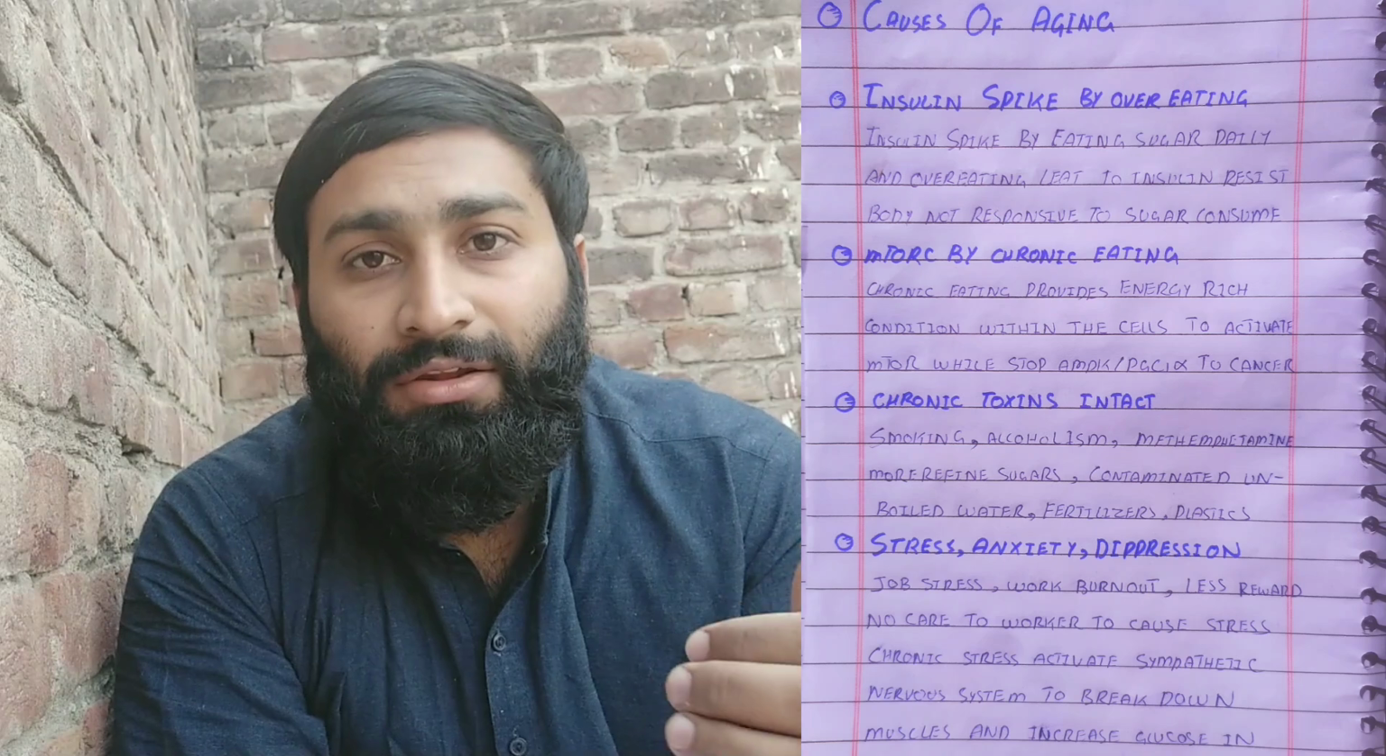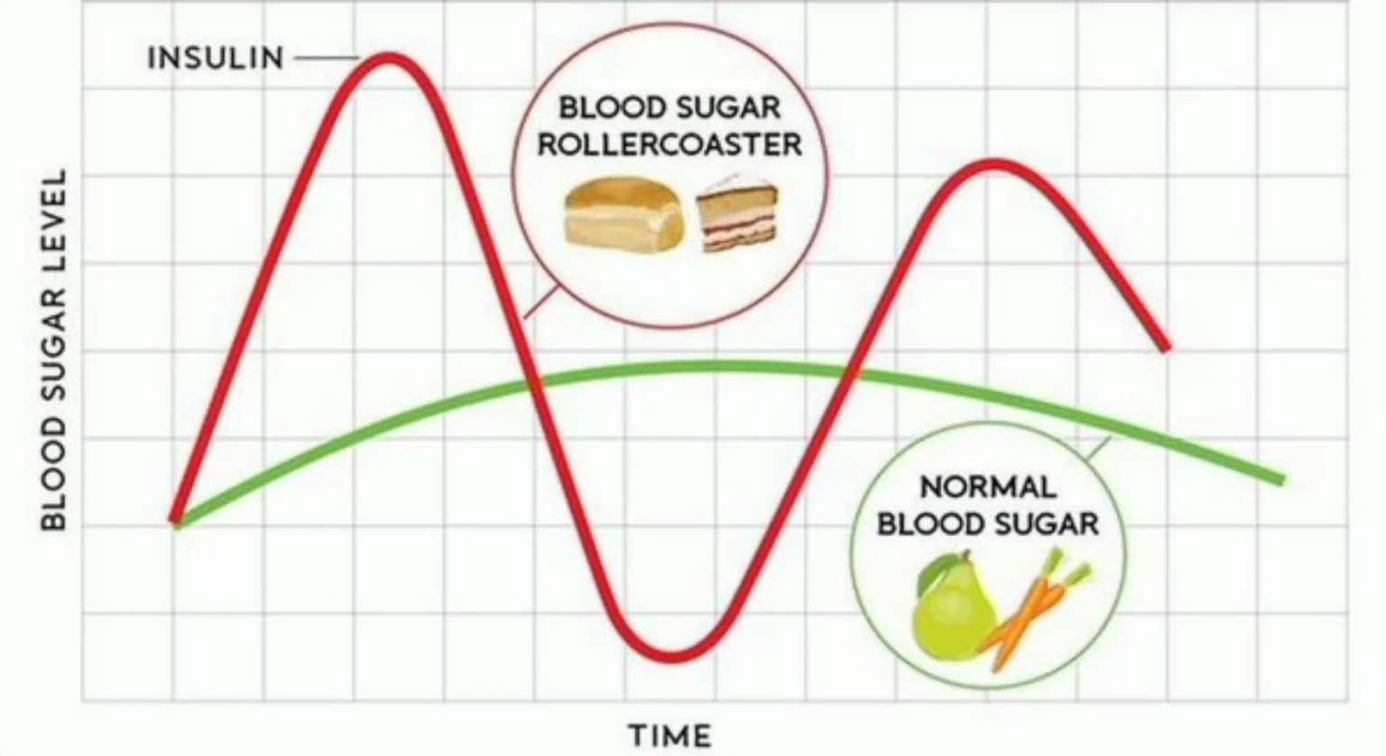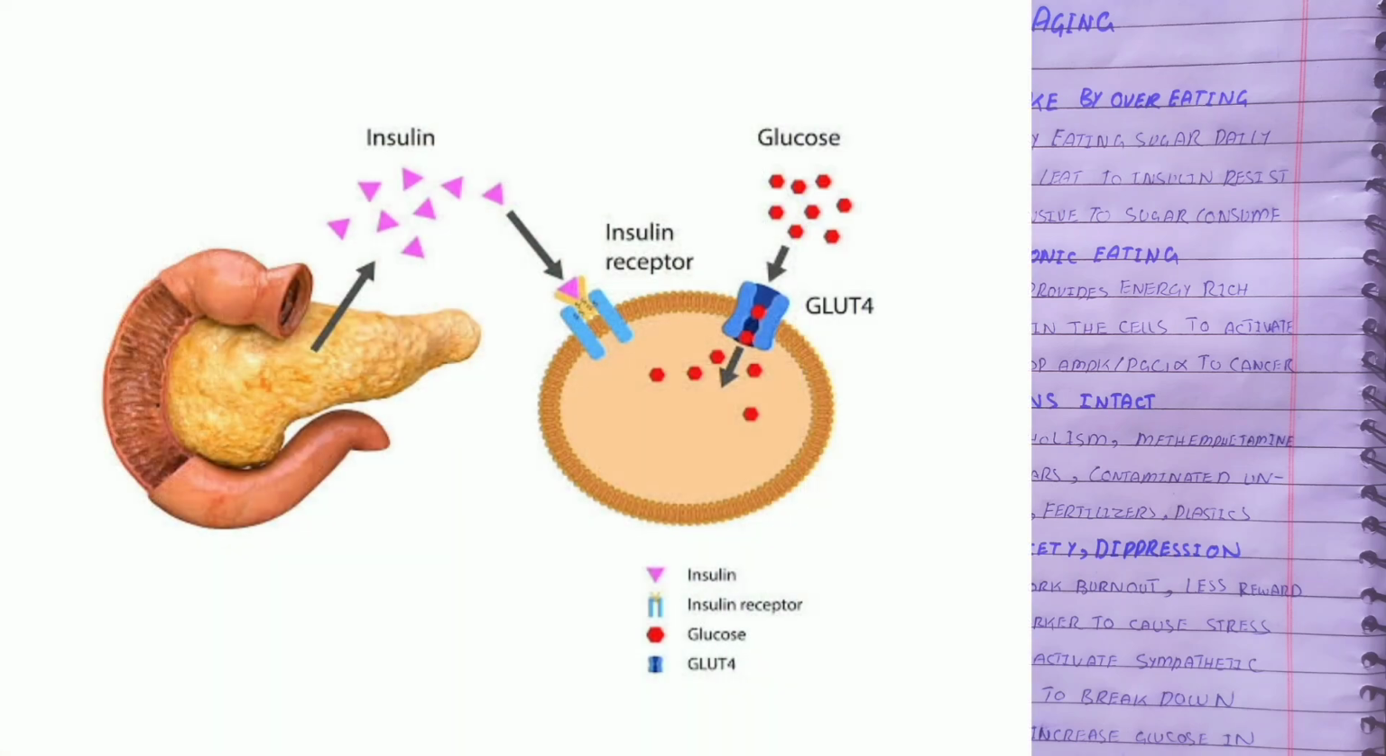In this way, we will understand the causes of aging. Number one is the insulin spike by overeating. Insulin will spike, and we will understand this through the notes showing on the screen. Insulin spiking again and again leads to many problems. How is it possible? Let's understand. Insulin spikes from eating sugary material, sugar daily, and overeating lead to insulin resistance.